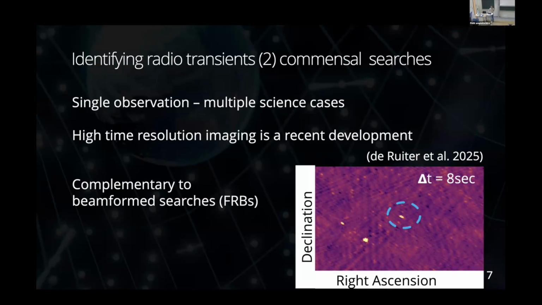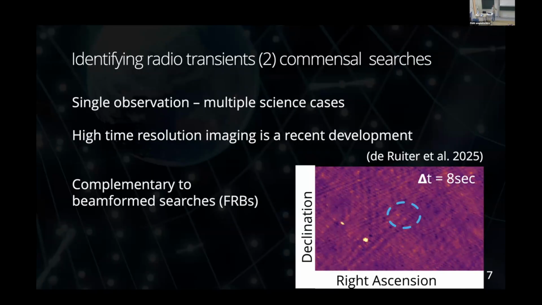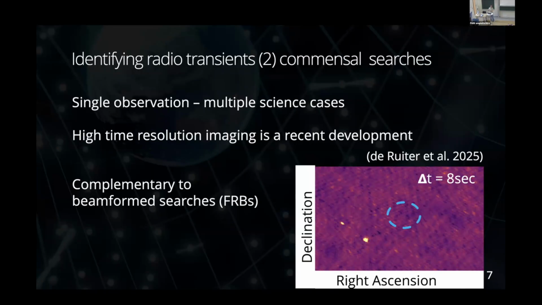I just want to mention that this technique is complementary to beamformed searches. Those are the ways we find FRBs and pulsars. So those are really transients on millisecond timescales. And what we're trying to do here is really quite different. We're making images at second timescale resolution.